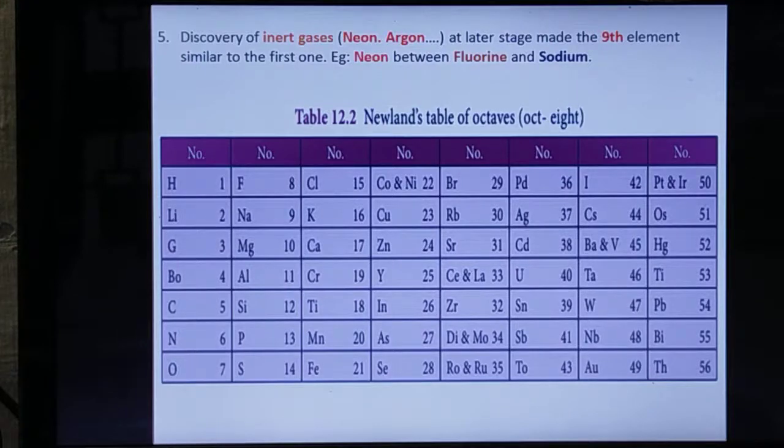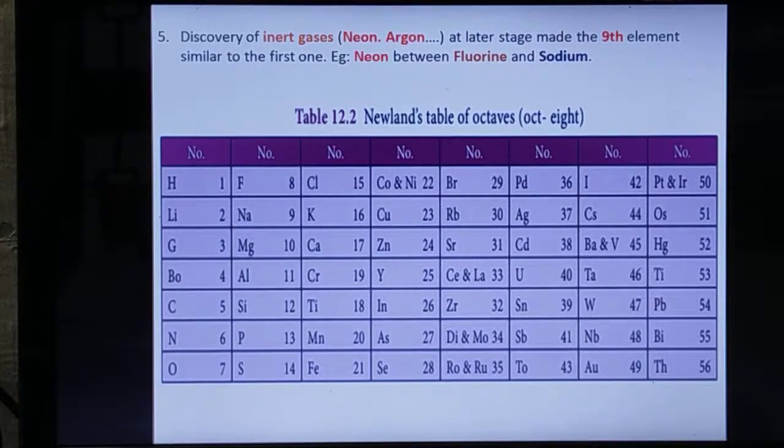So neon lies between fluorine and sodium. Newlands said the 8th element has properties similar to the first one of the same row. But after the discovery of inert gases, the 9th element becomes similar to the first one.